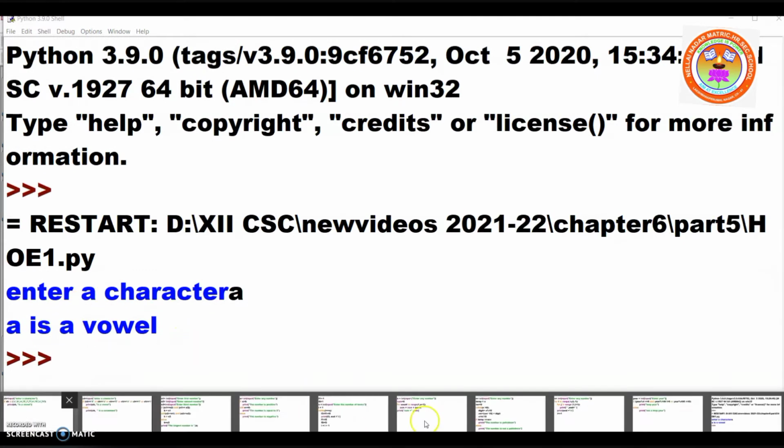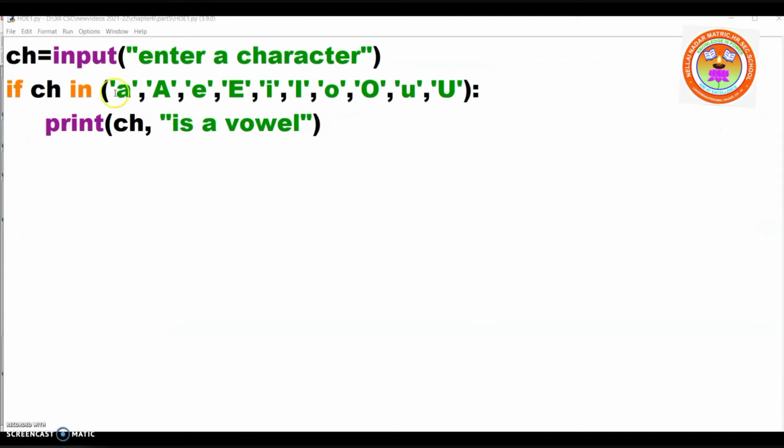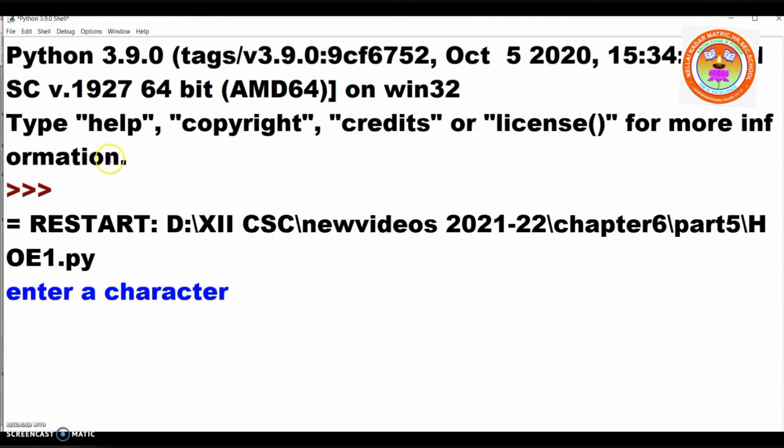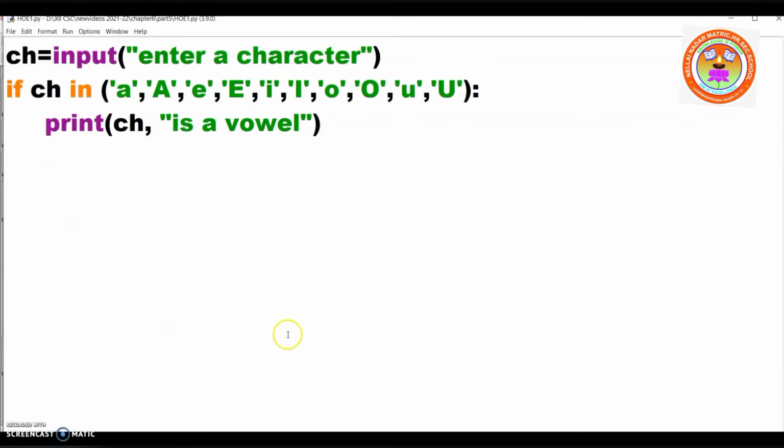See, I'll close this. See here now. So when I enter a particular character, it will check whether the particular character is there in the list. Understood? But there is disadvantage in this program. Suppose for example, I'm going to run this again. Enter a character. I'm giving H. I will not get any output. Can anyone tell what I have to do? Yes. Somebody told the answer. Very good. I have to give else statement here.